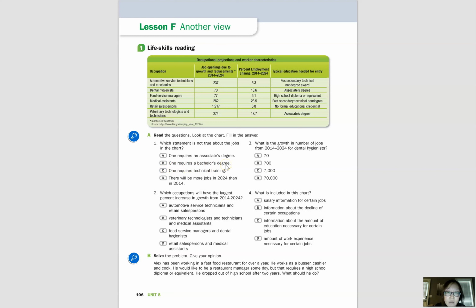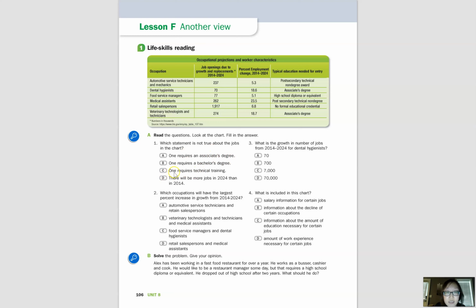Okay, and if you want to just check to make sure, I know it says 1 requires an associate's degree, so that means that at least 1 requires an associate's degree. We know that 2 require an associate's degree, but it's not saying that there are 2. It just means at least 1 requires an associate's degree.